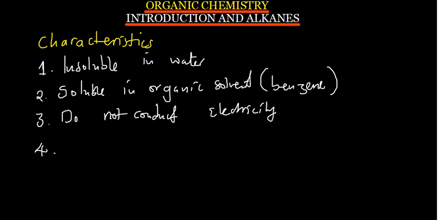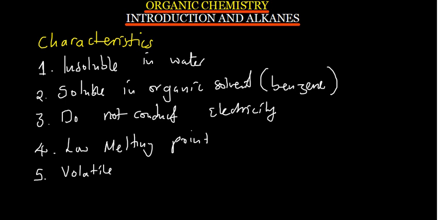Another property is that they have a low melting point, meaning that at just a small temperature, they are going to be able to melt. If they were solids, they are going to become liquid at a very small temperature. Another property is that they are volatile. Okay, volatile. Do you know the meaning of being volatile?